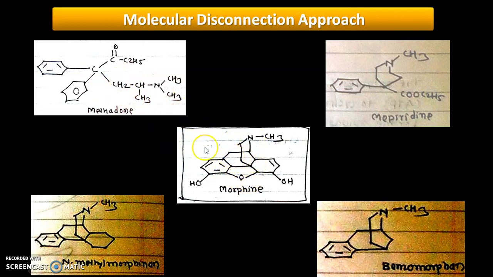How they got the lead molecule, I'll explain over here. People tried to keep only the basic pharmacophore and remove the unwanted part of morphine. For example, in the methadone series, this basic pharmacophore of morphine is a phenyl ring, asymmetric carbon atom, this ethyl linkage and nitrogen.